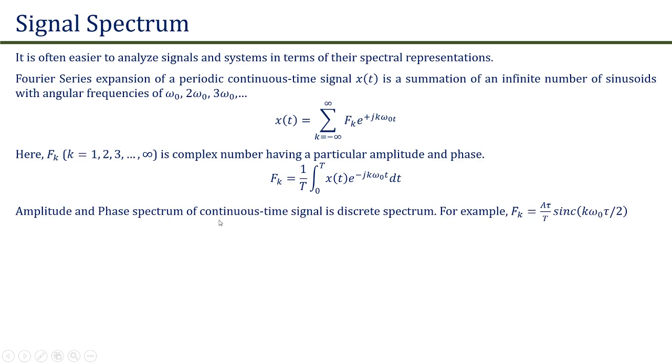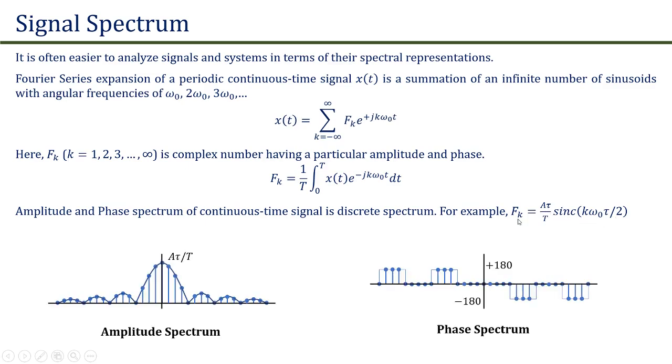Amplitude and phase spectrum of a continuous time signal is a discrete spectrum due to the integer values of k, which is equal to 1, 2, 3, 4 and till infinity. For example, fk given by the previous numerical problem is equal to A tau by T sinc of k omega naught tau by 2. If we plot amplitude of the fk with respect to omega, this is known as amplitude spectrum of the signal, and if we plot phase of the fk with respect to omega, this is known as the phase spectrum of the signal.